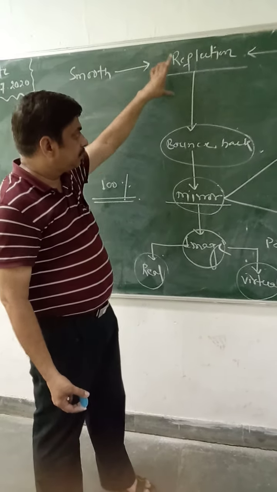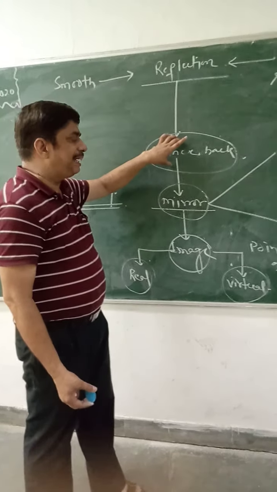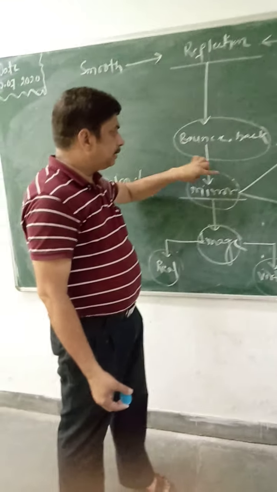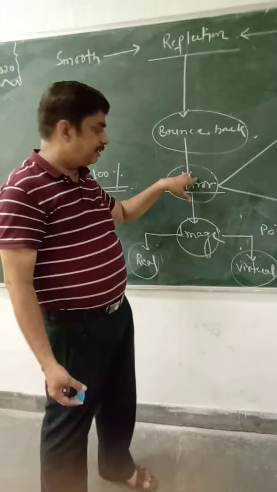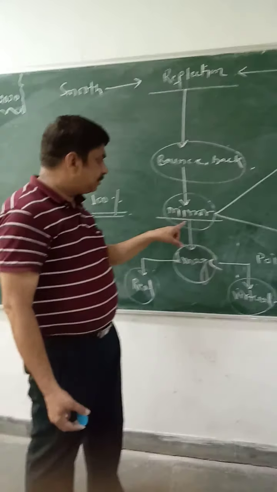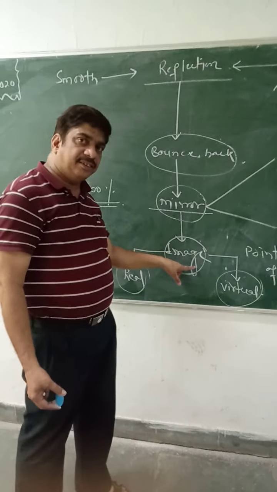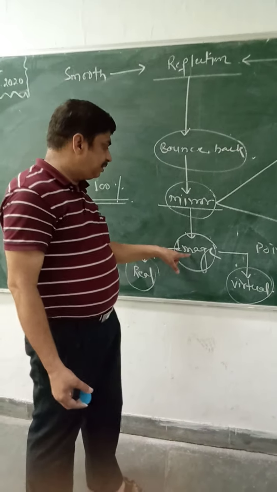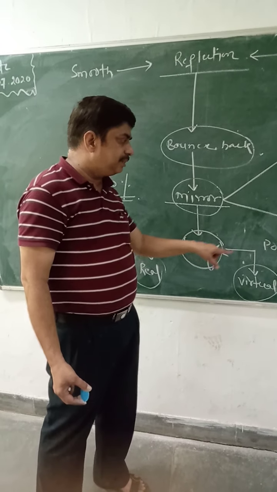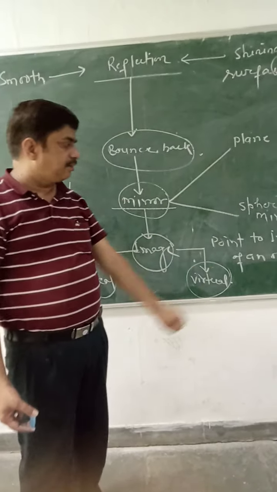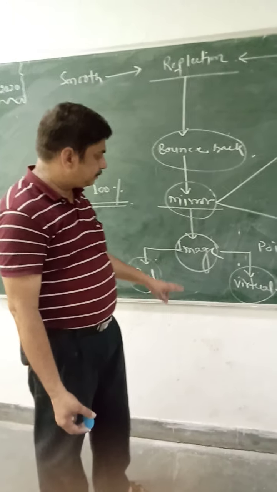Reflection means bouncing back of the light. The device is the mirror, and in the mirror we can see the image. What is the image? Point to point impression of an object is known as the image.